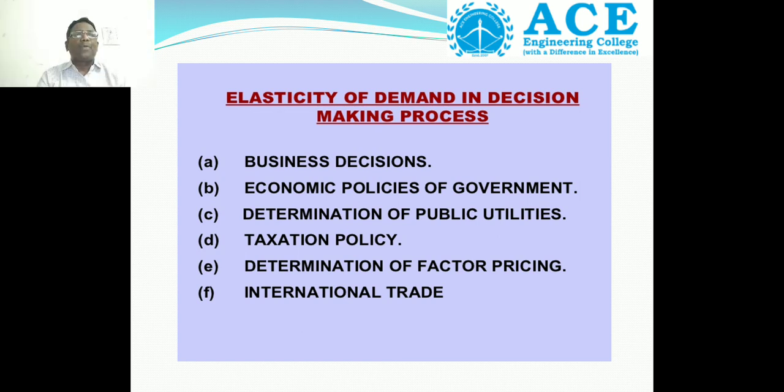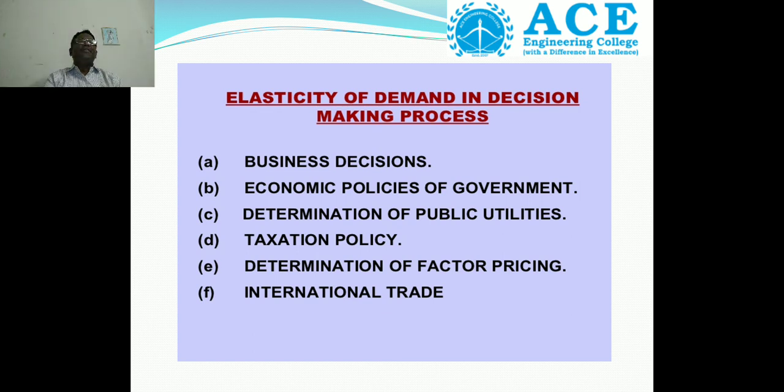Determination of public utilities. When the same product we are utilizing at multiple levels, then the utility is more. For example, a cell phone, we are using for multiple utilities. Example, a tractor, we are utilizing for cultivation of the land, transportation and storage purposes. And government taxation policies. When the government taxation changes, how it will influence the demand for that particular product.